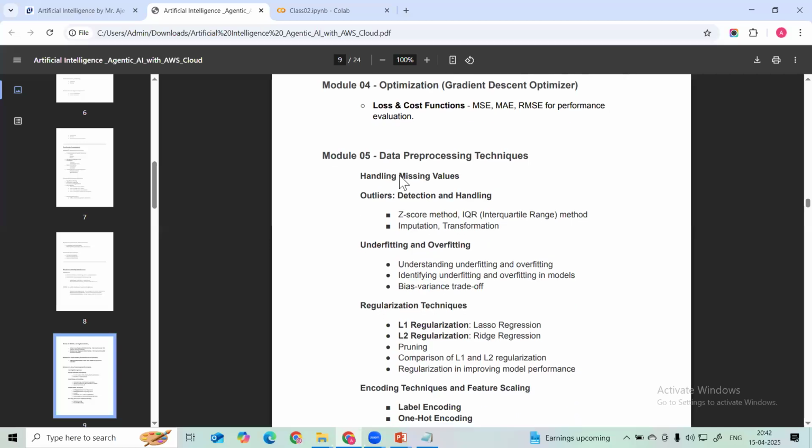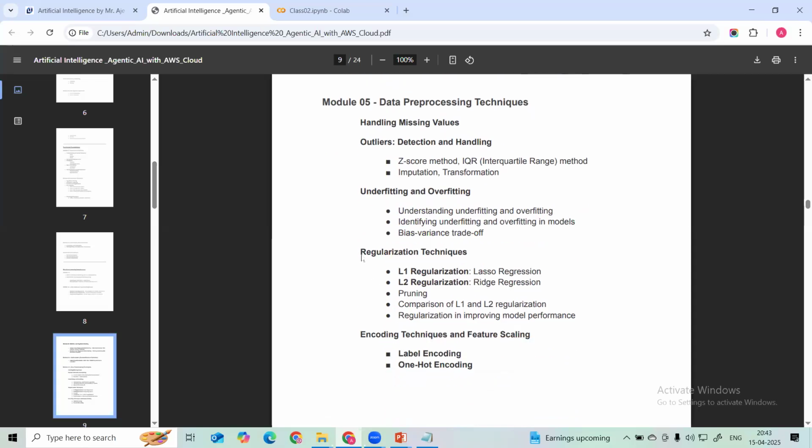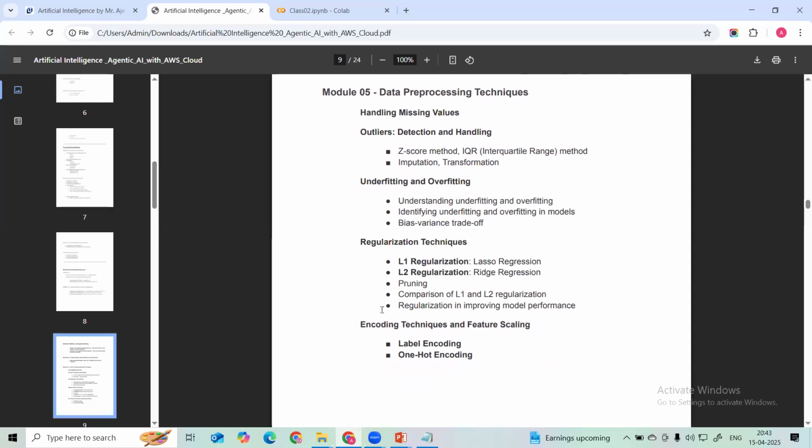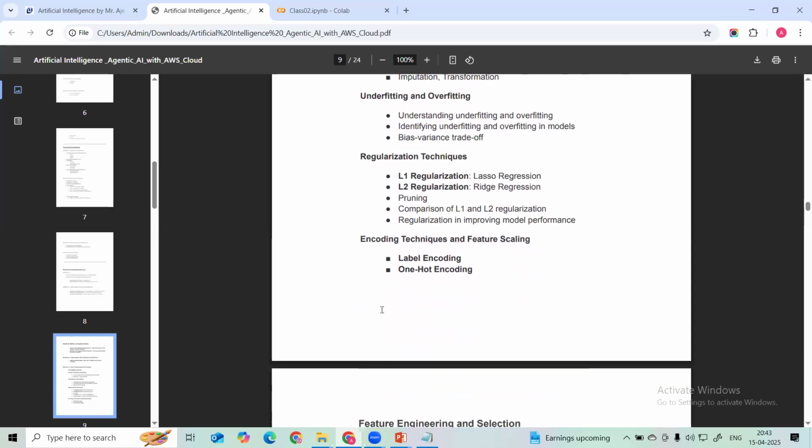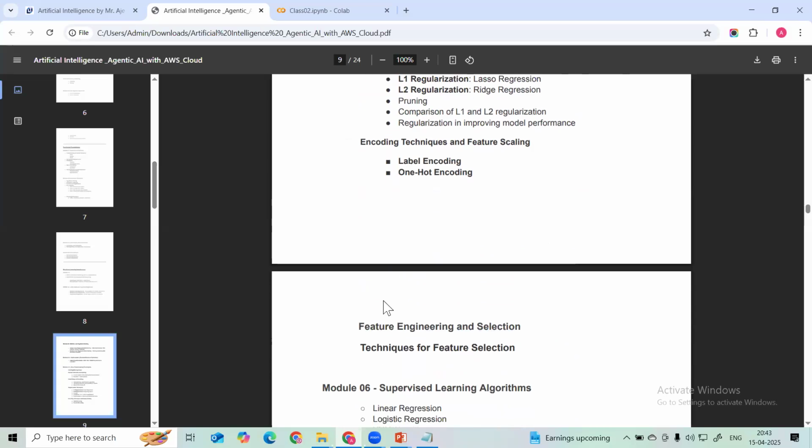In the pre-processing techniques, we are going to see how to handle missing values, how to detect and handle outliers, and how to handle the overfitting and underfitting problem in machine learning models. Then these are the different regularization techniques. And then we are going to see the encoding techniques and feature scaling techniques. These pre-processing steps are very important to improve the performance of the models. With the help of these we can improve our model performance.